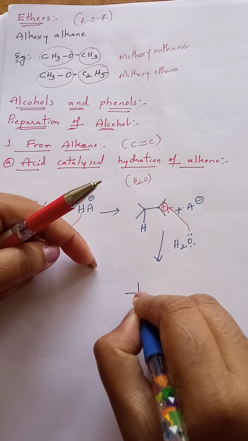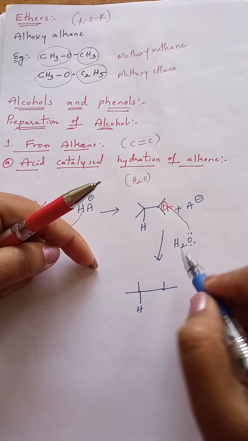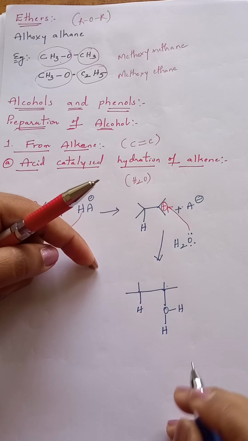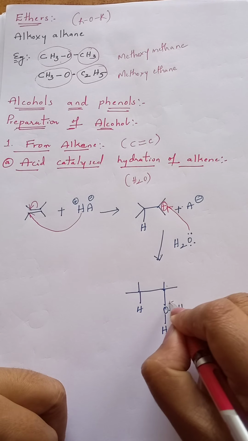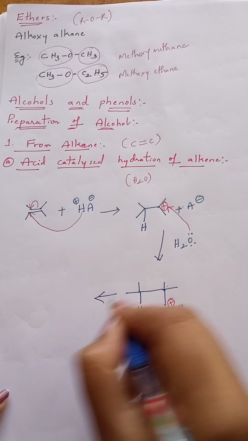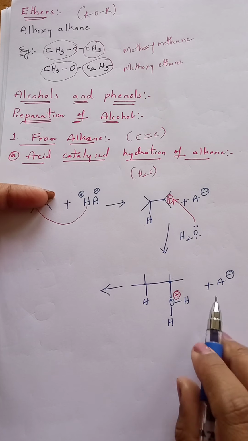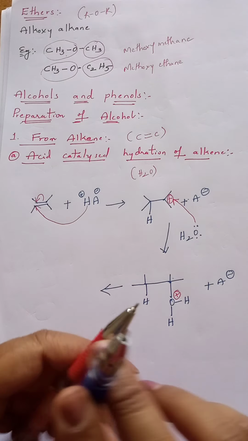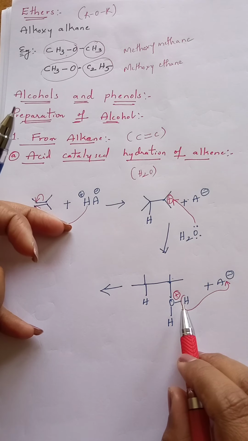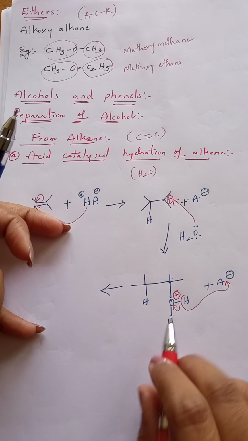Now write, your hydrogen is present with a single bond, and also two bonds are present on this carbon. Now one more bond is with oxygen, and on oxygen two hydrogen bonds are located. Now oxygen is losing this lone pair of electrons, so it will get the positive charge. Understand? Next, in the next step, whatever A minus is liberated, that undergoes reaction with this. This A minus accepts the hydrogen from here. From here hydrogen is eliminated as H plus and added to this A minus. Whenever it eliminates as H plus, the bonded electrons are taken by the oxygen